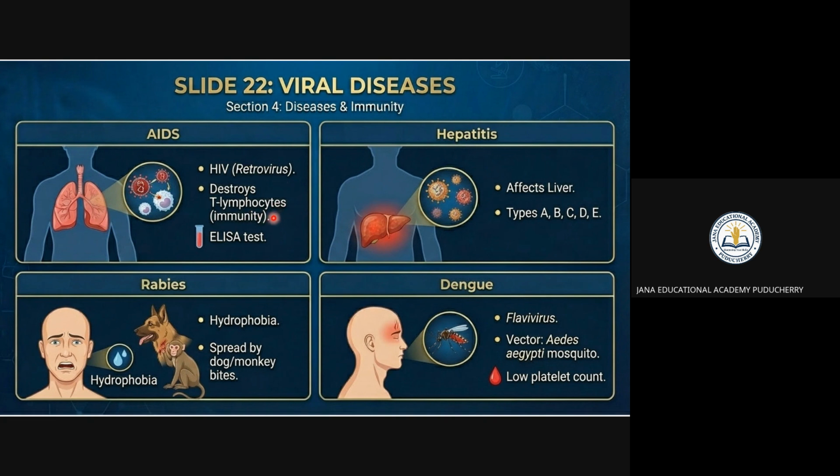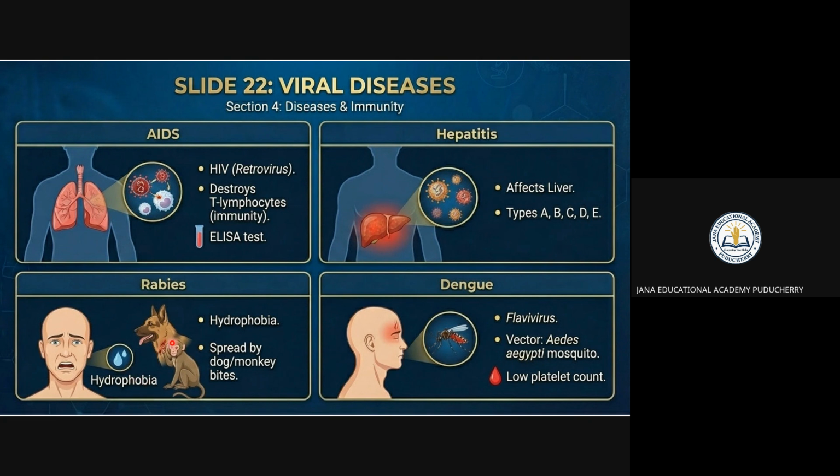You see where you can study the lymphocytes. I think we studied it in the white blood corpuscles. It is for immunity purposes, right? When the immunity is spoiled, disease easily happens, right? The test for AIDS is nothing but the ELISA test. Hepatitis is going to affect the liver. It has hepatitis A, B, C, D, E.